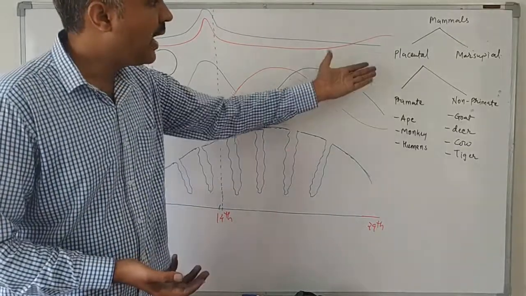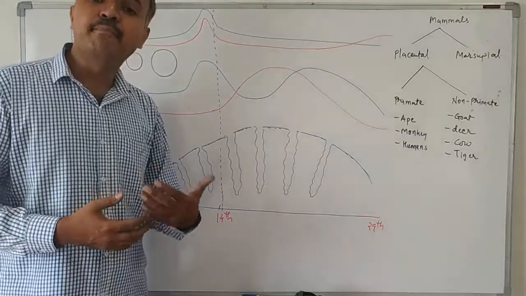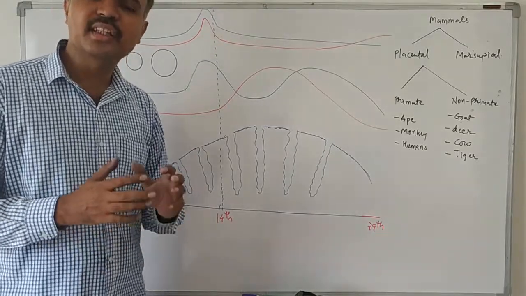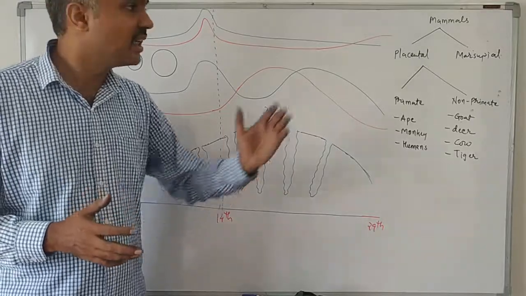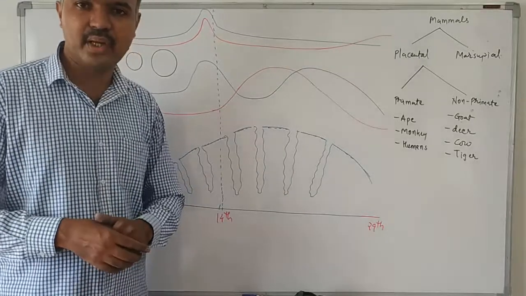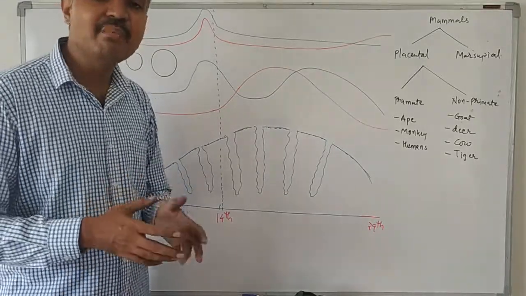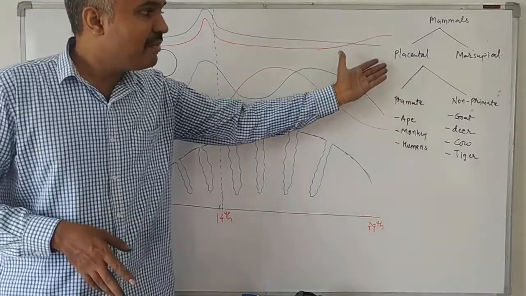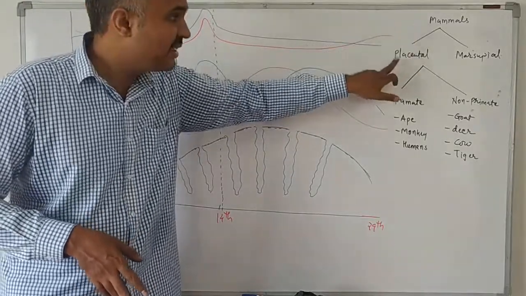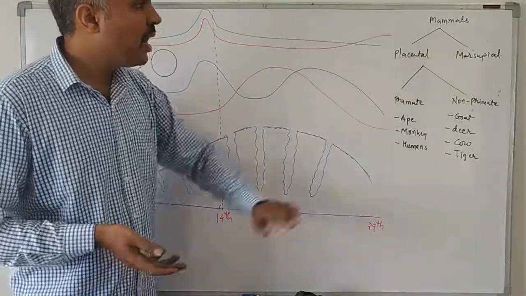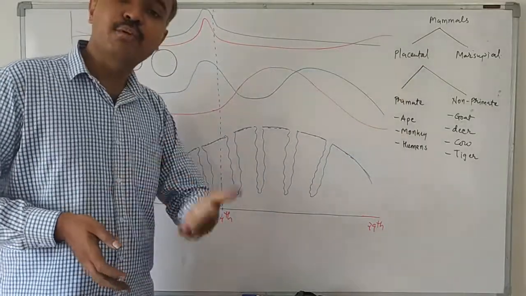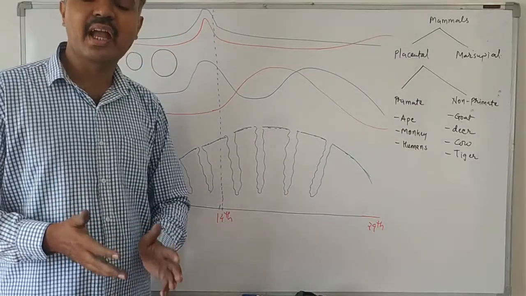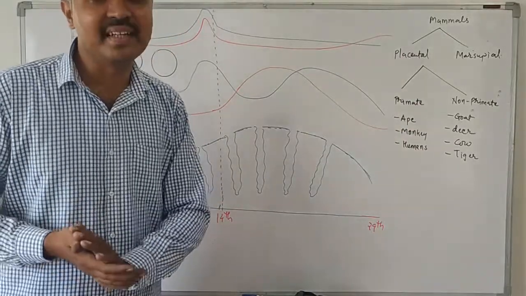Some animals develop a placenta during their gestational period, so they are known as placental mammals. Placental mammals are again of two types, primate and non-primate.